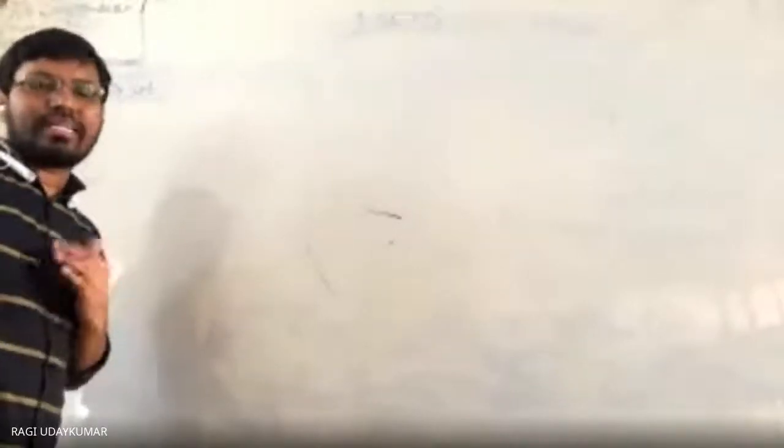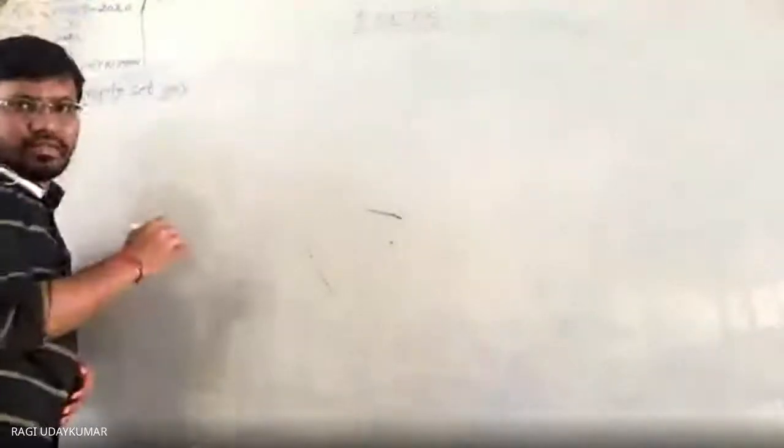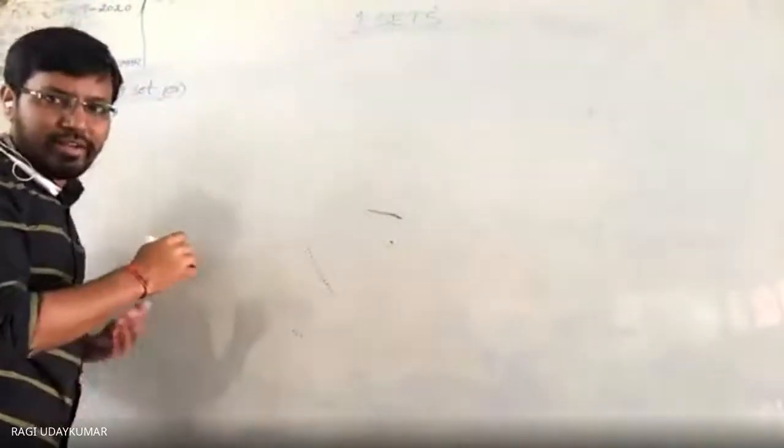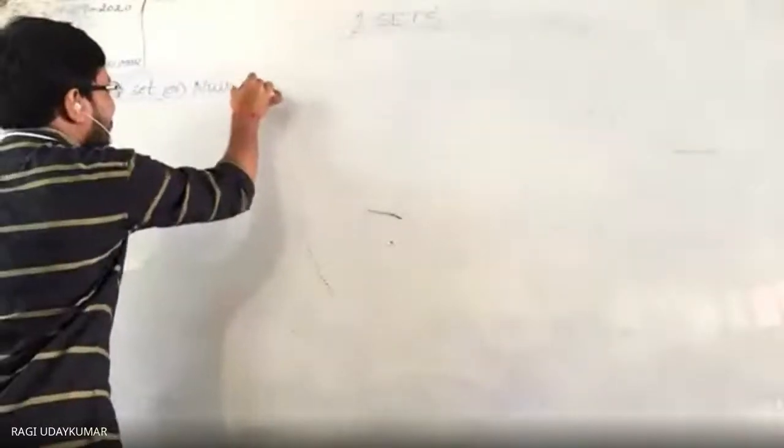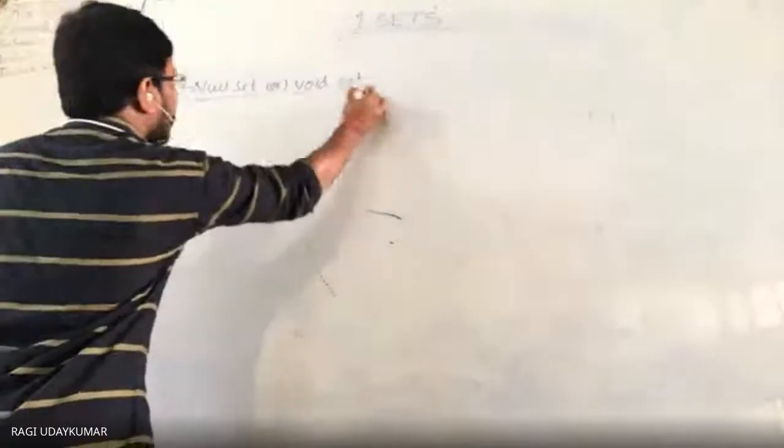Which set is called an empty set? The other name of the empty set is the null set. Does anyone know? You said null set. Another name is void set. We can call it a void set. Empty set, null set, void set.